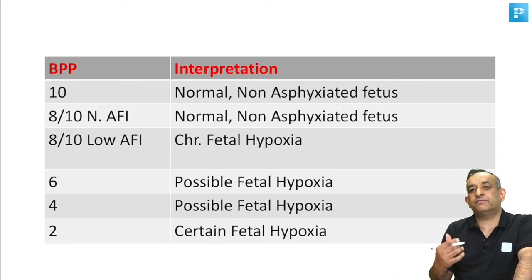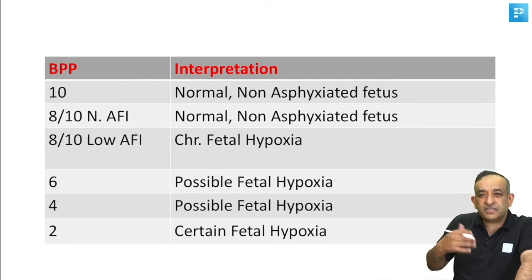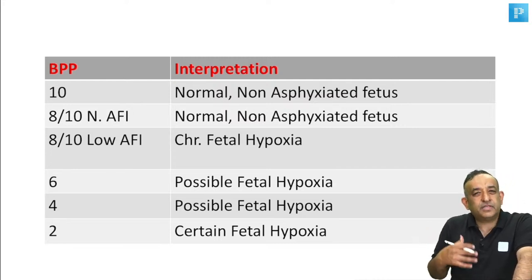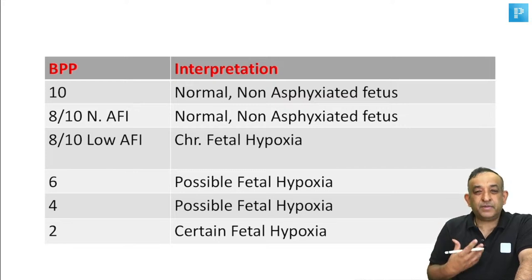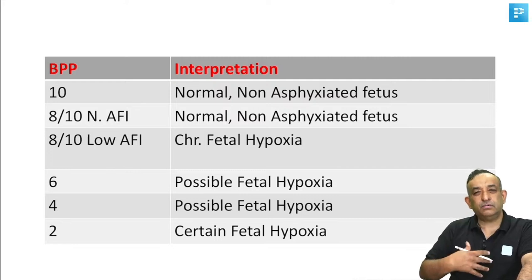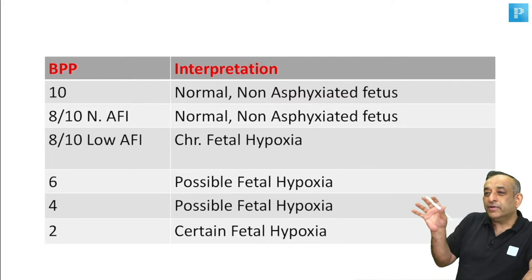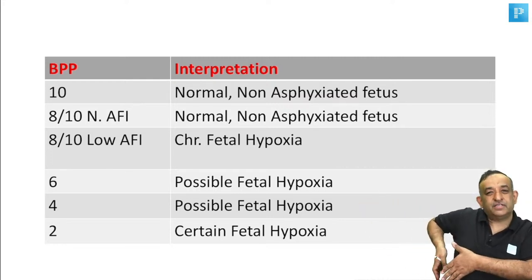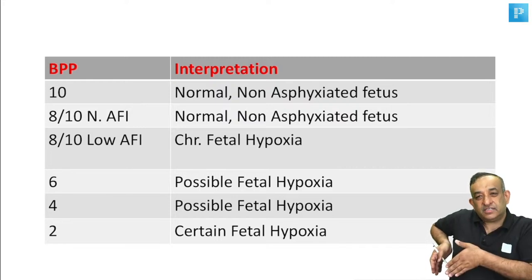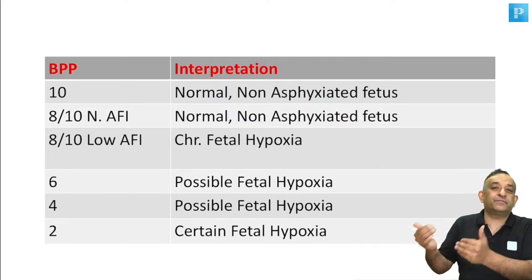The biophysical profile includes fetal movement and fetal breathing. What is fetal breathing? A baby is inside the mother. Do you think the baby is breathing? The baby is swallowing the amniotic fluid. The moment the baby swallows amniotic fluid, it's like when we swallow, our chest expands a little, of course not so predominantly for adults like us. When you're doing an ultrasound, you put an ultrasound wave on the side of the chest of the baby through the mother's abdomen, and you see the chest. The moment the baby swallows, the chest expands a little, so that looks like a breathing movement. It's basically the fetal swallowing which appears like breathing.